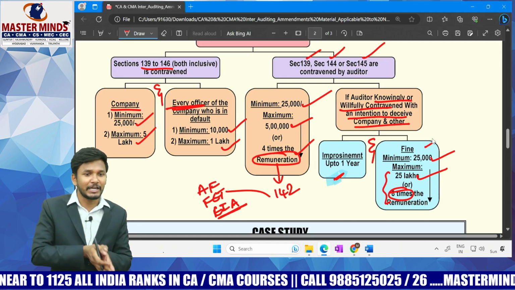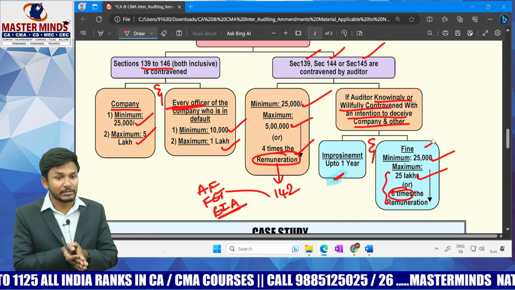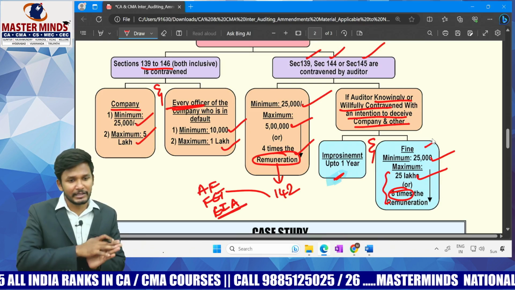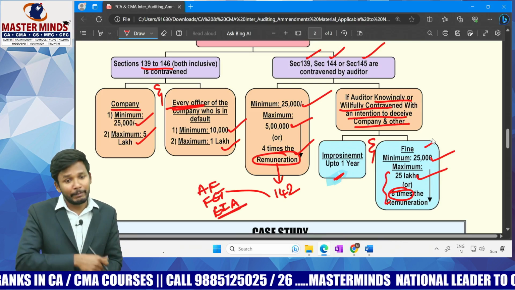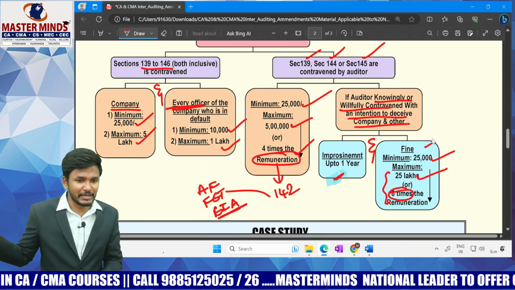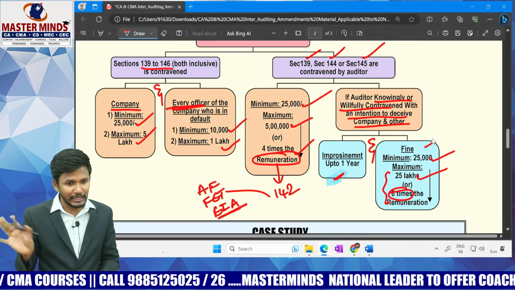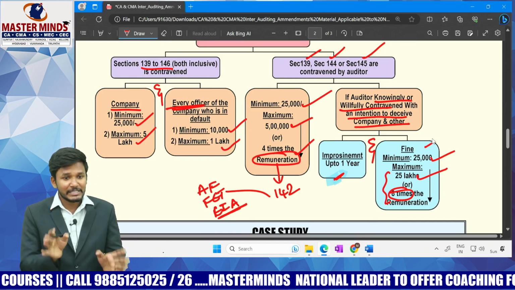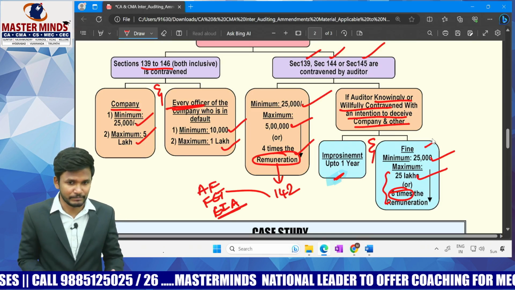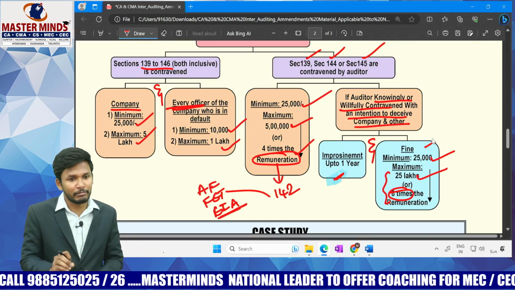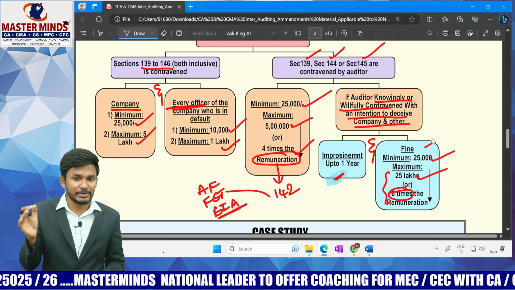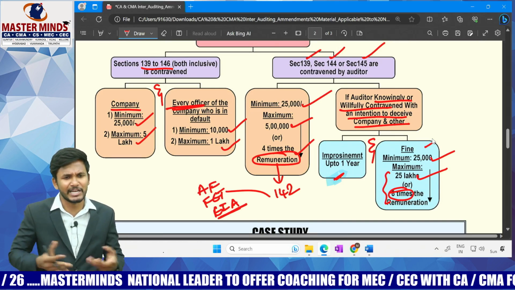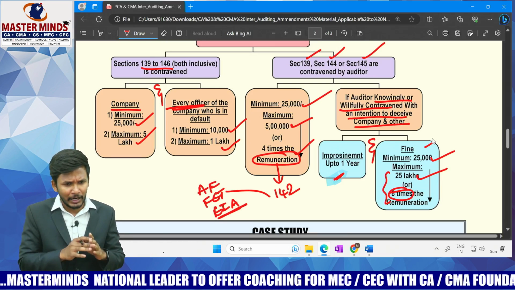If I talk about penalty, not only partners who are involved in that, every partner, the entire partnership firm will be responsible for payment of penalty. And maybe internally they may collect from the engagement partners. Of course, I understand that. I'm not denying that. But the Companies Act says the entire firm will be responsible. We'll collect from the firm. They may collect internally from their engagement partners only, or all may equally share, or maybe share in the profit sharing ratio. It's their internal choice. I don't talk about that.